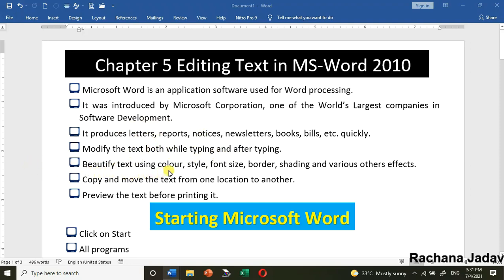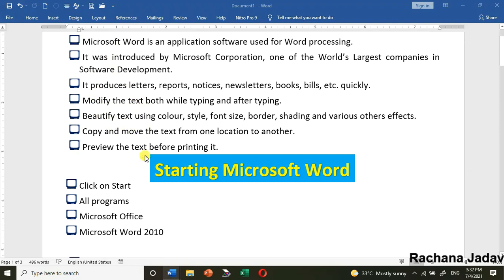Next is to beautify the text. Yes, you can see here that I've changed the background color, I've changed the text color, and many more things. I've given the bullets, numbering. So these things you can do with the help of Microsoft Word. Yes, even you can copy and move the text. It means you want to move text from one file to another, or from one place to another of that same file, in one document, you can do that.